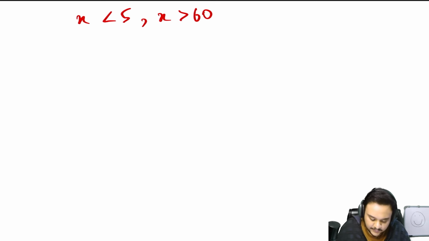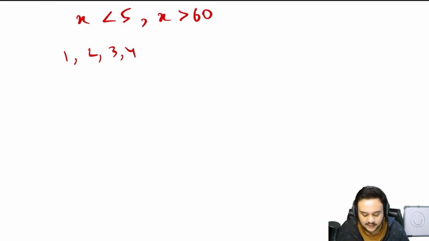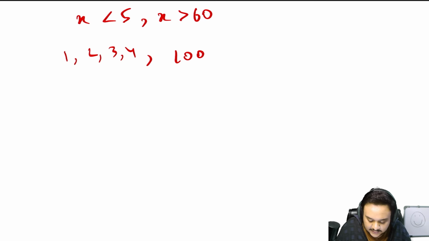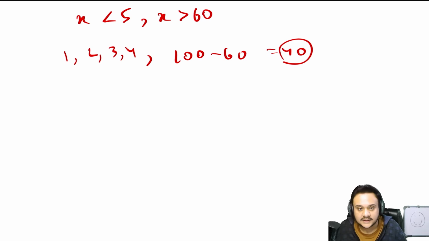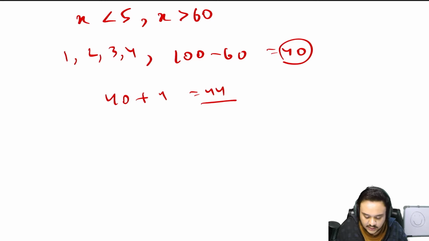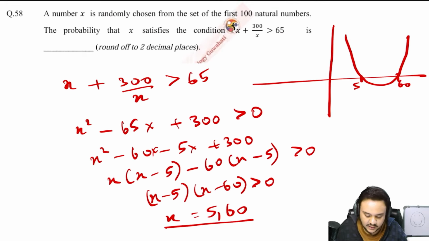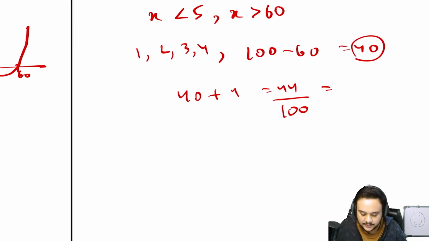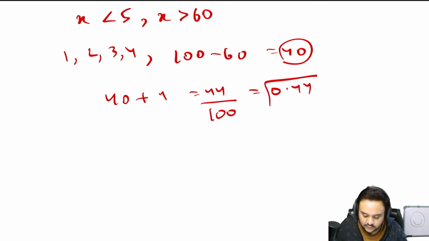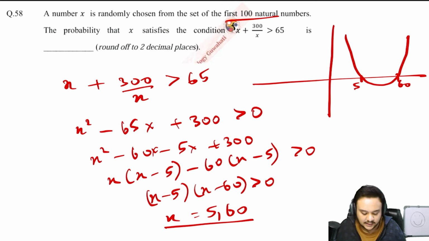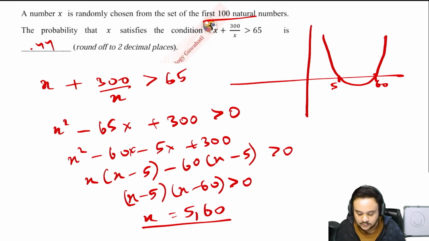So now just solve it. First four natural numbers, 1 2 3 4. Do I have to teach this? And then 100 minus 60, 40 numbers there. So obviously we are not going to be including 60 in this. That is why we are not adding 1, otherwise it would have been plus 1 as well. So just 40 plus 4, it is 44 divided by the total number of natural numbers. 100 is included, right? Yes, first 100. So your answer is 0.44. That is why you have to be careful in the exam as well. 0.44 is your answer. Let us move on.